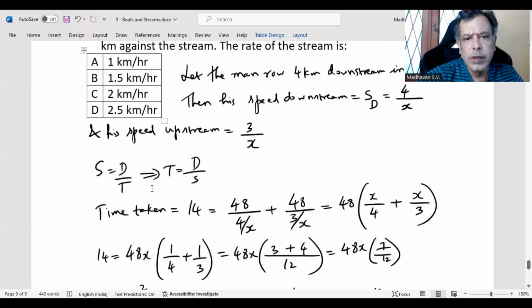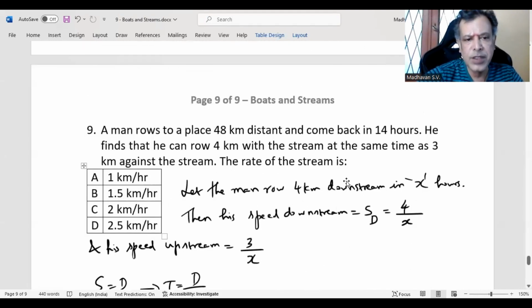That is our question. They are asking us to find the rate of the stream, which is nothing but the speed of the stream. So the option is A. That is the solution for this question.